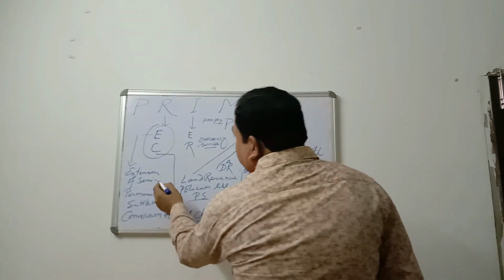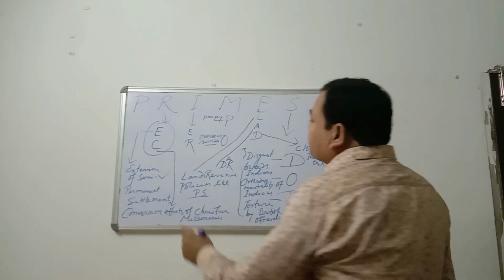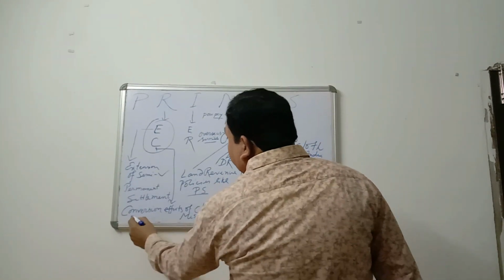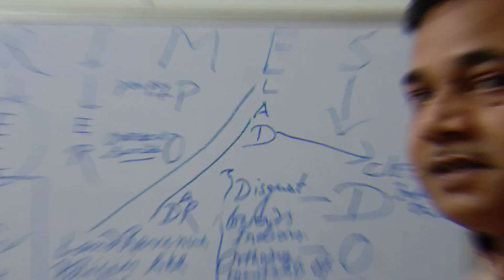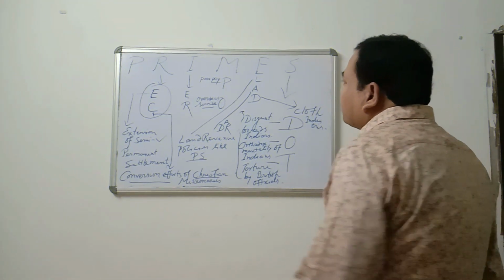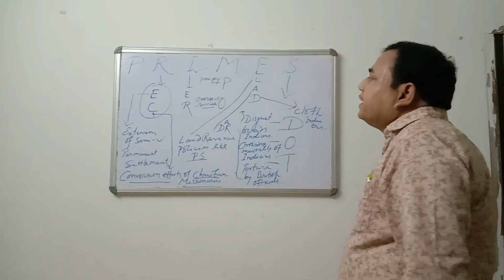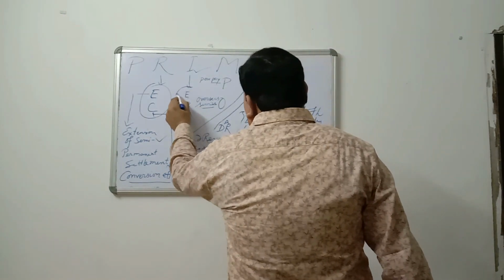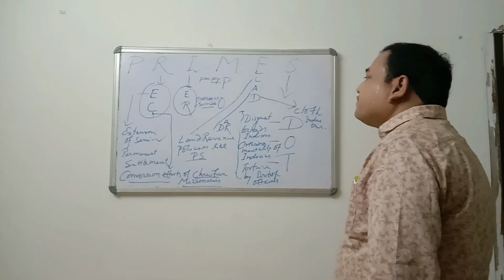E for extension of semi-permanent settlement, and C for conversion effort of Christian missionaries. The next point is I. I for immediate cause, and the most important immediate cause was the Enfield rifle.